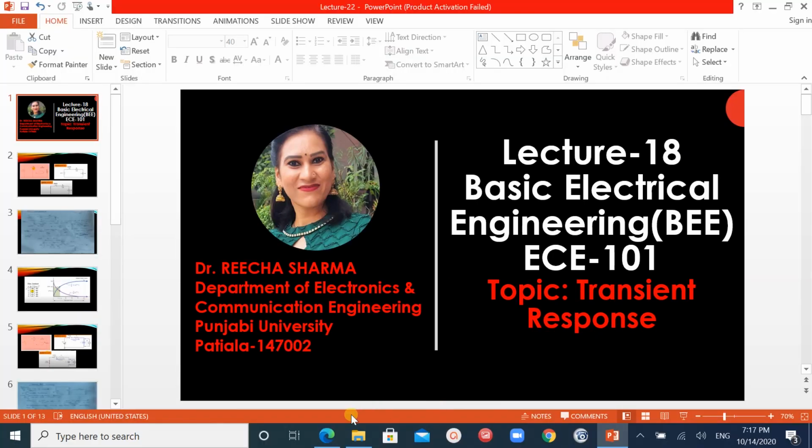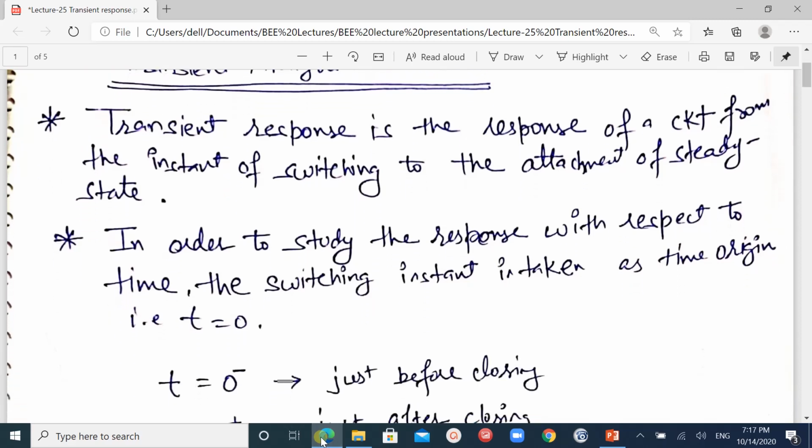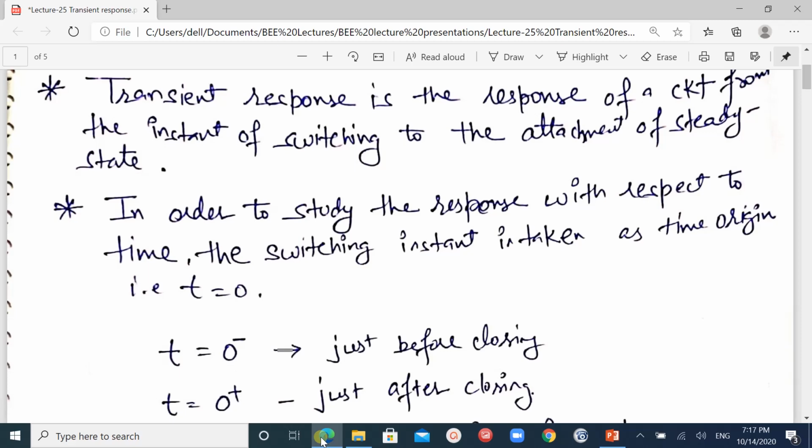In the transient response video, we will discuss the transient analysis, an introduction, and how the transient response works in R, L, and C networks. What do you mean by the transient response? Transient response is the response of the circuit from the instant of switching to the attainment of steady state. In order to study the response with respect to time, the switching instant is taken as the time origin, that is t is equal to 0.